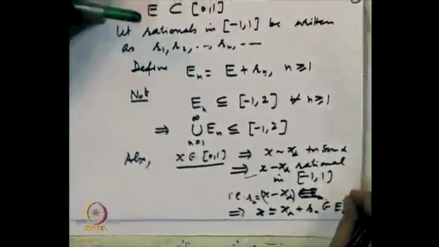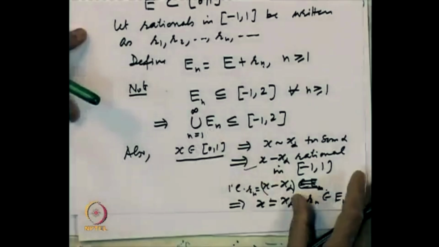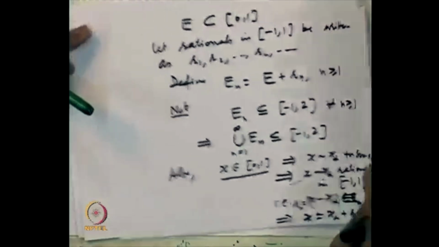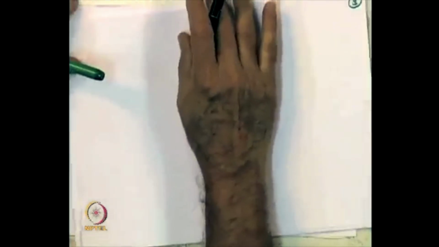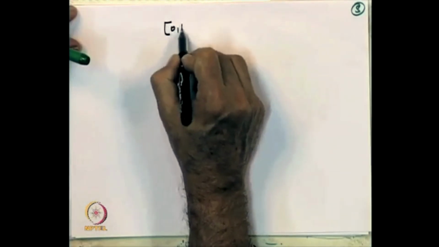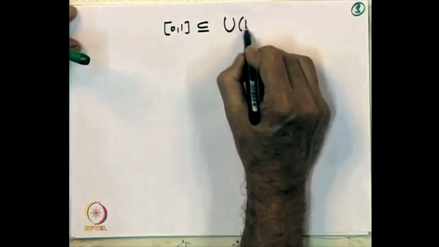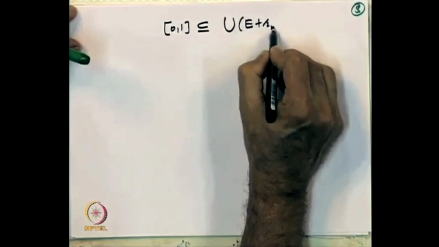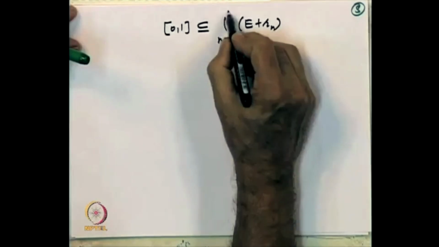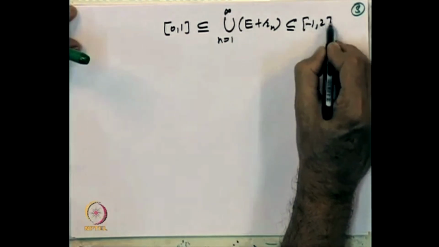The second observation is that [0, 1] is inside the union of the Ens. So this construction we have got is the following: [0, 1] is contained in the union of E plus Rn, that is En, n equal to 1 to infinity, and that is contained in [-1, 2].